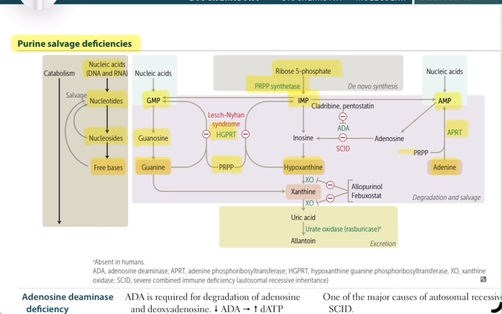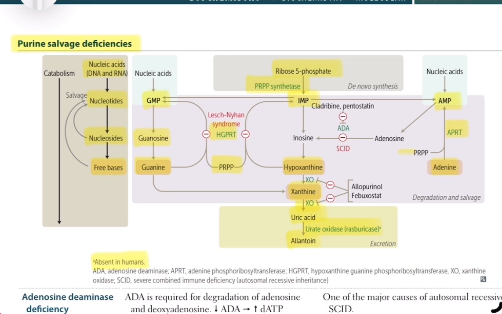If salvage fails, excess bases are degraded. Hypoxanthine and guanine are converted to xanthine by xanthine oxidase, XO, which is then further converted into uric acid. In most mammals, uric acid is degraded further into allantoin by urate oxidase, but urate oxidase is absent in humans. Instead, uric acid is excreted in urine.